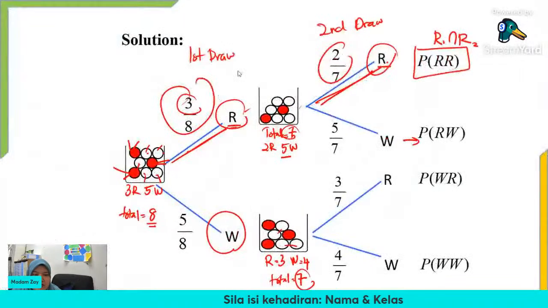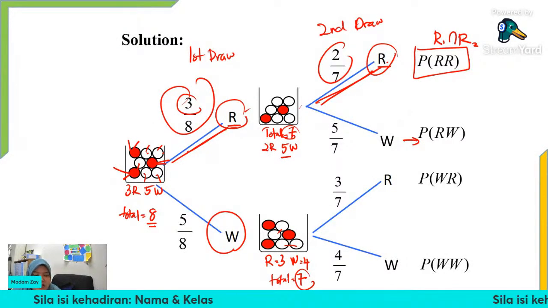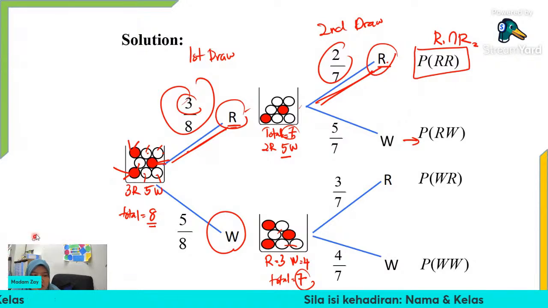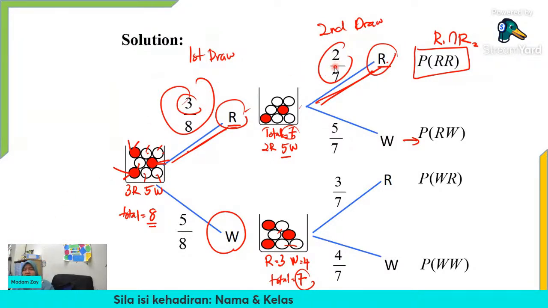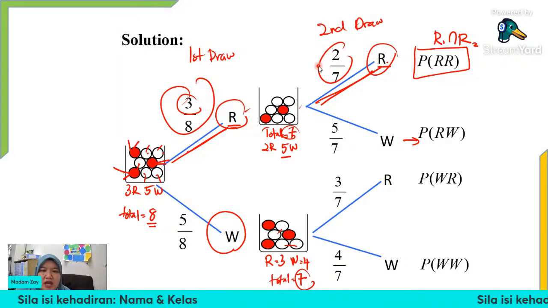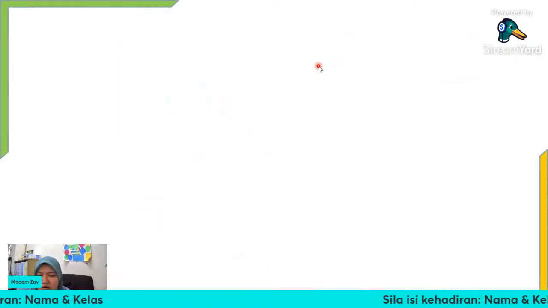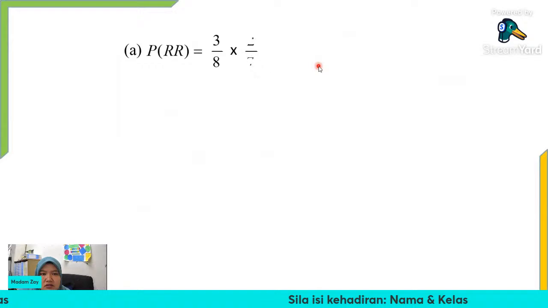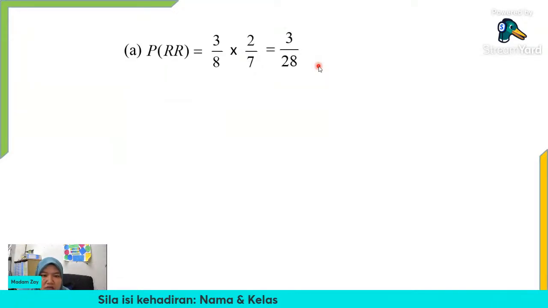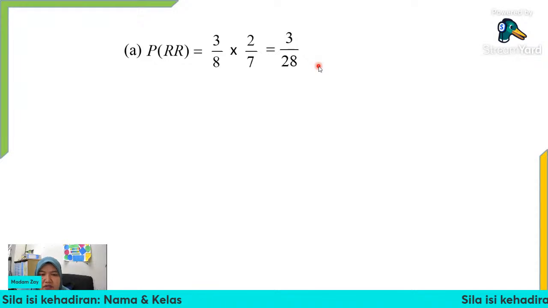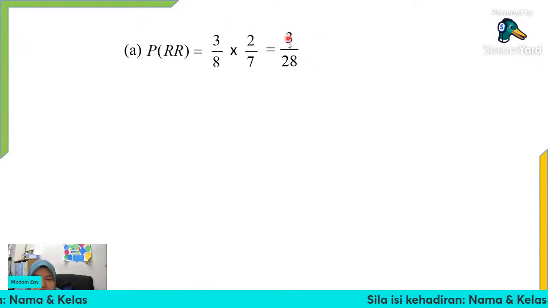We go back to the 3. So 3 over 8 here, multiply with 2 over 7. So what do we have as the results? We have 6 over 56. After that, we simplify the answer, we get 3 over 28.